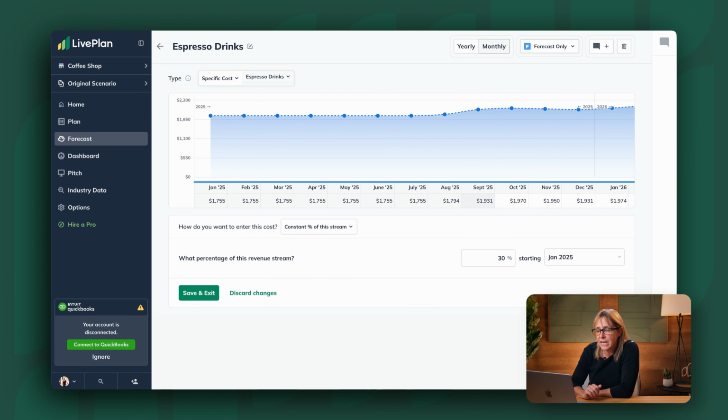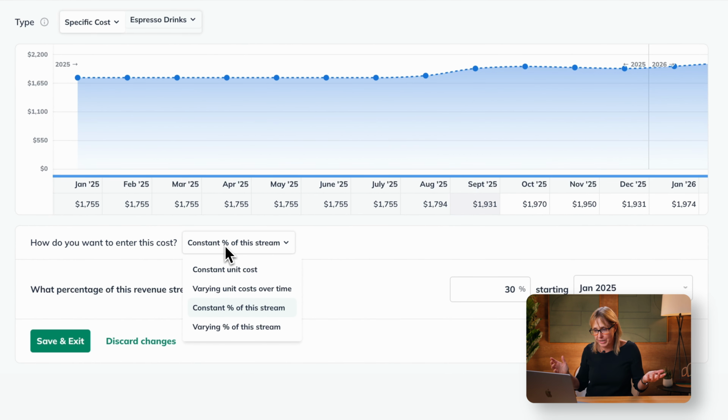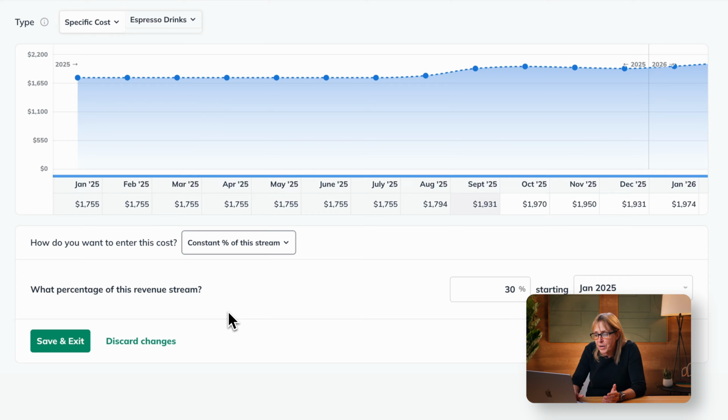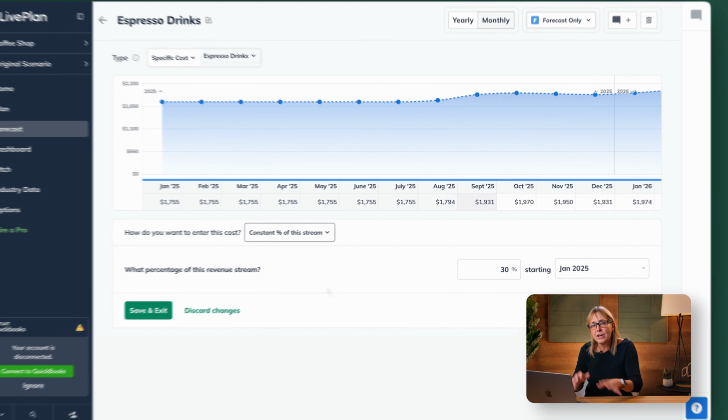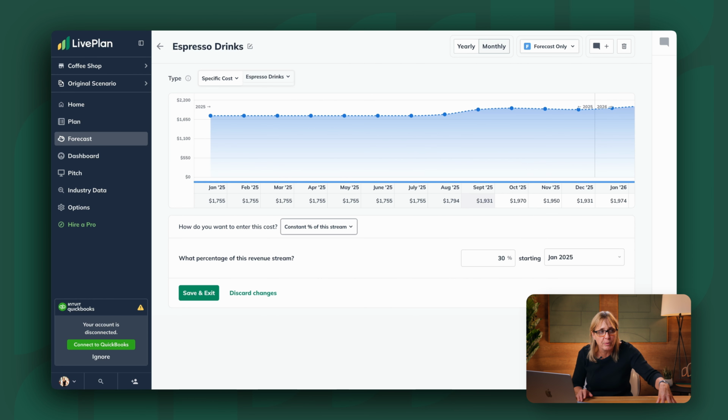One of the cool things that I love about LivePlan, and again, you can do this in a spreadsheet or somewhere else, but LivePlan really holds your hand to do this so that you don't have to overthink it, is that I can enter these espresso drink costs as a percent of a revenue stream. So I want to put it in as a percent of the revenue stream called espresso drinks. Then you can see specific cost, espresso drinks, and what percentage of this revenue stream. Well, that's where I have to do a little calculation, right?